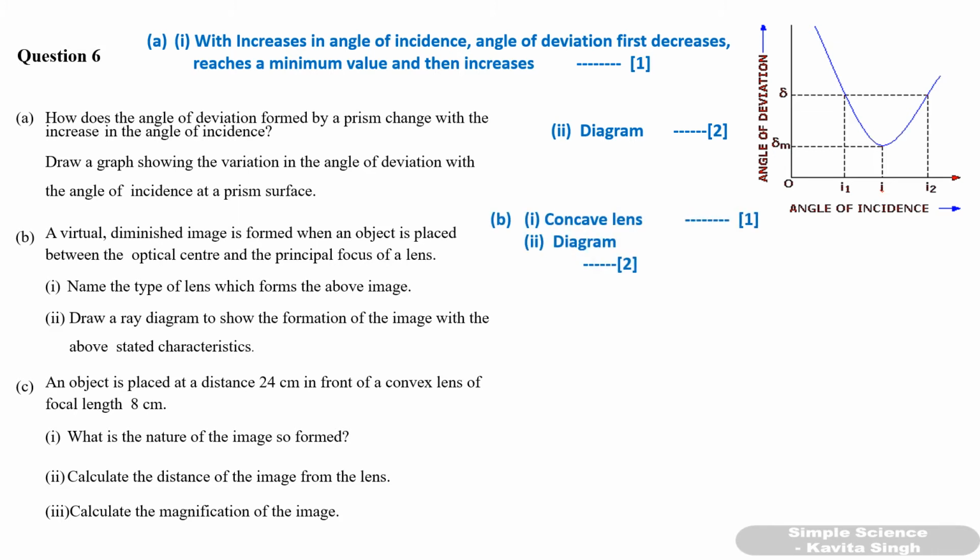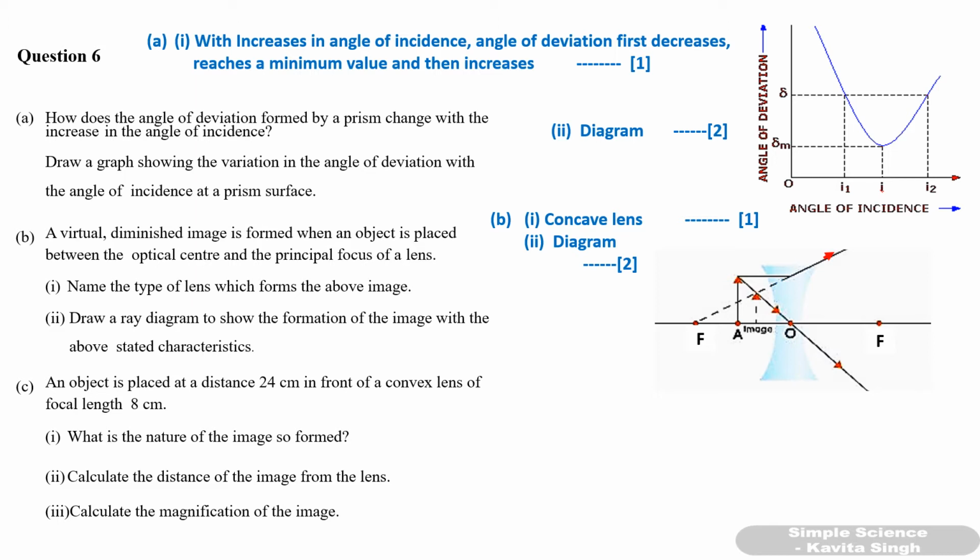1 mark for that, and for diagram you will get 2 marks. So draw the diagram keeping the object between F and O. Ray diagram of concave lens, keeping the object between F and O, and draw the image. Image should be with dotted line, don't draw it with a solid line. Okay, 2 marks for that.